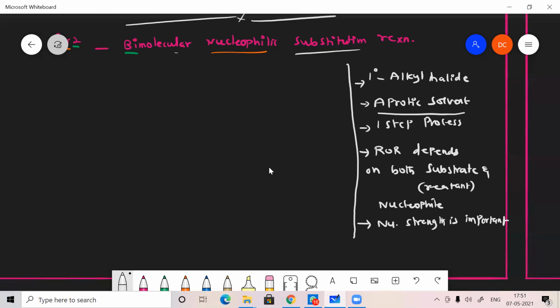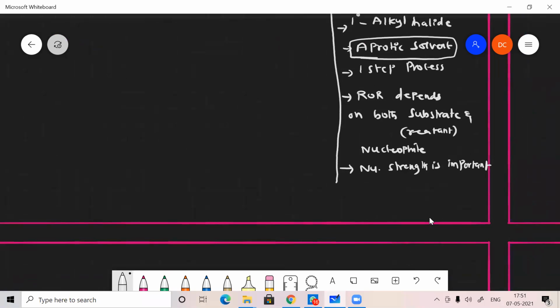That's why we are using aprotic solvent. In aprotic solvent, the nucleophile will not form any cage-like structure, so it stays as a free nucleophile. It can easily attack in the first step itself. That's why it's a one-step process. And here, only inversion product is formed. That's very important.